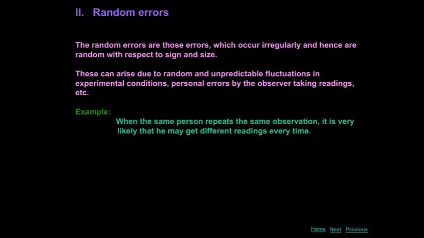So once again, what is random error? Random error may arise due to random or unpredictable variation in experimental conditions like pressure, temperature, voltage supplies. This error is also called chance error. Okay, how to rectify these errors? We take an arithmetic mean value. We can find the best possible true value of the quantity.